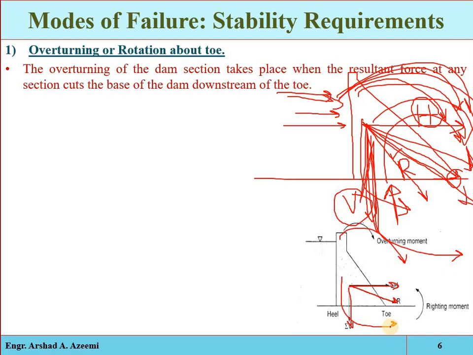The rising water pressure at the upstream side causes a hydrostatic force which tends to slide the dam horizontally and to overturn the dam about its downstream toe point. The horizontal forces such as water force, wave force or silt pressure acting against the gravity dam cause the overturning moments.